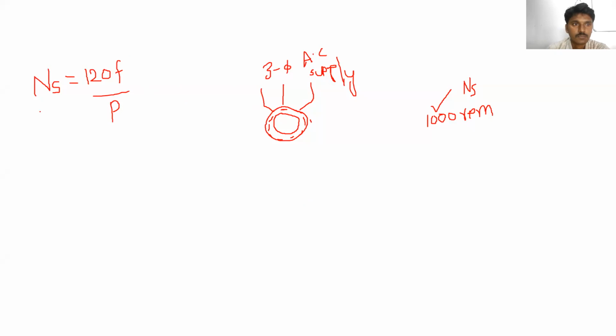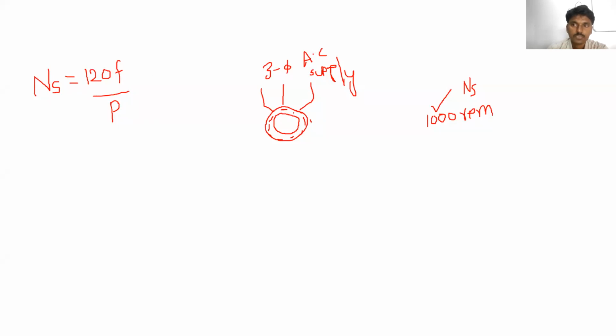Okay, so what is the formula? Ns is equal to 120 f upon P, not 60 f. Here f is the supply frequency, and P is the number of poles. So this synchronous speed is directly proportional to the frequency of the supply and inversely proportional to the number of poles. Okay, so whenever this flux is rotating in the air gap of the machine, then what will happen?